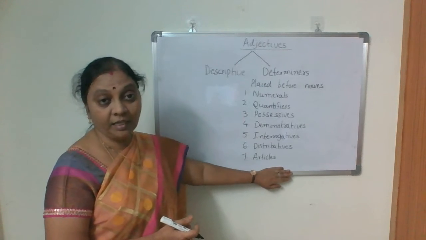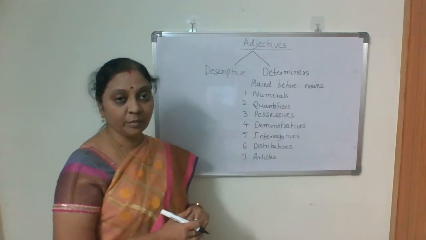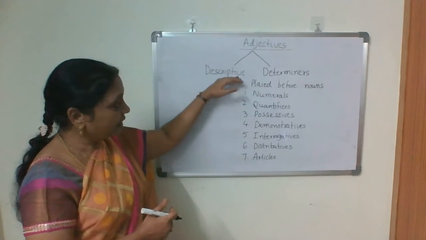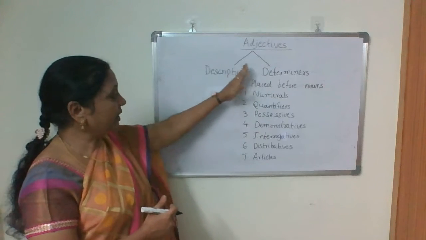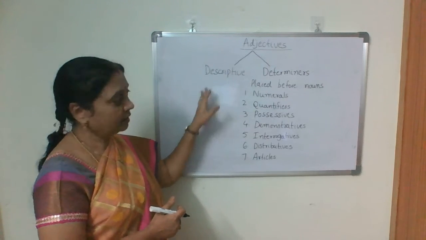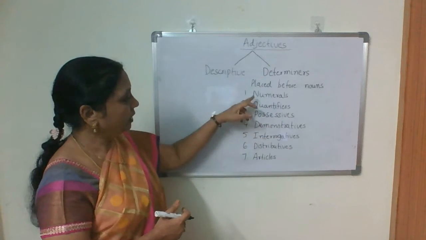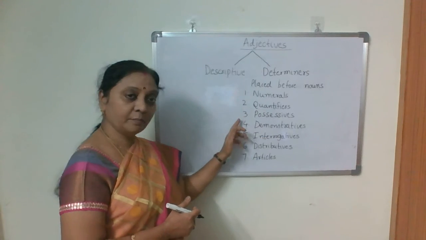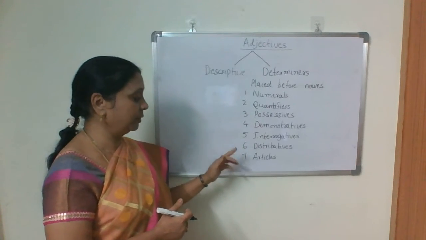Then finally articles. So one by one we discuss all these different forms of determiners. We completed descriptive ones, isn't it? Now we do determiners one by one: numerals, quantifiers, possessives, demonstratives, interrogatives, distributives, and articles.